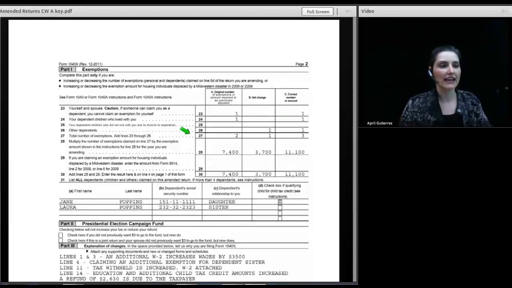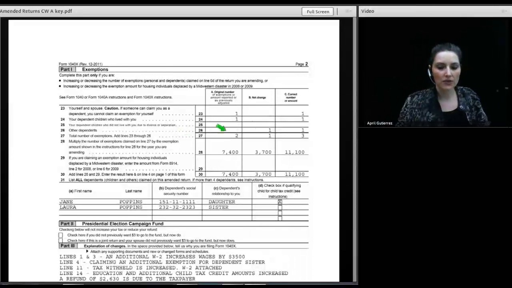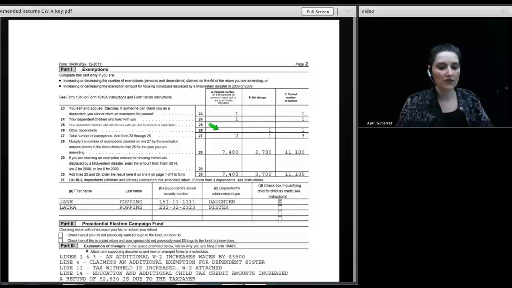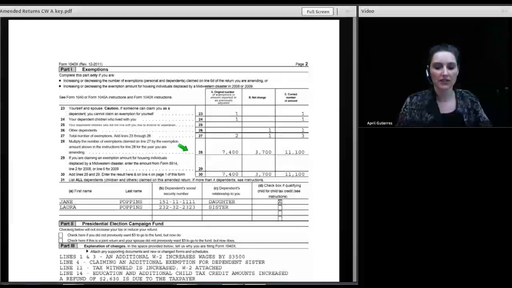But now she is adding another dependent, and the other dependent is her sister Laura. So we're going to enter a 1 in the corrected column. Since there was no other dependent on the original return, the difference is 1 dependent. Then we have the total number of exemptions on the original return, compared to the total number on the corrected return. The difference is, of course, 1. We have the dollar valuation being applied, $7,400 of exemption deduction compared to $11,100. And the difference is the exemption awarded for Laura.